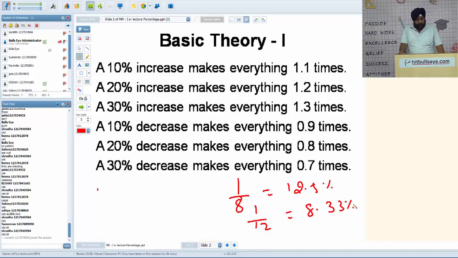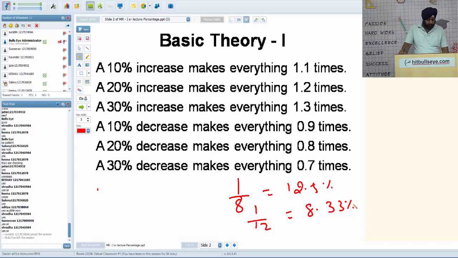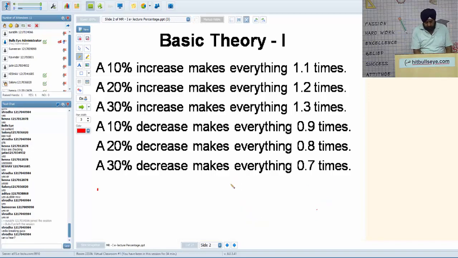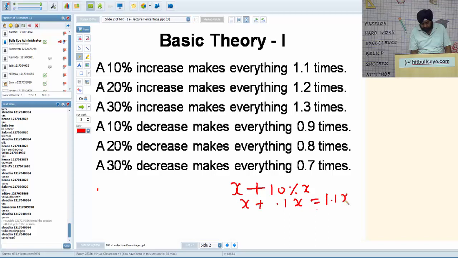One important thing you might be seeing on your screen: a 10% increase makes things 1.1 times. Do you understand it? Let the number be x. If increased by 10%, 10% of x is 0.1x. So x plus 0.1x comes out to be 1.1x. Is it okay? If 10% increase, it becomes 1.1 times.